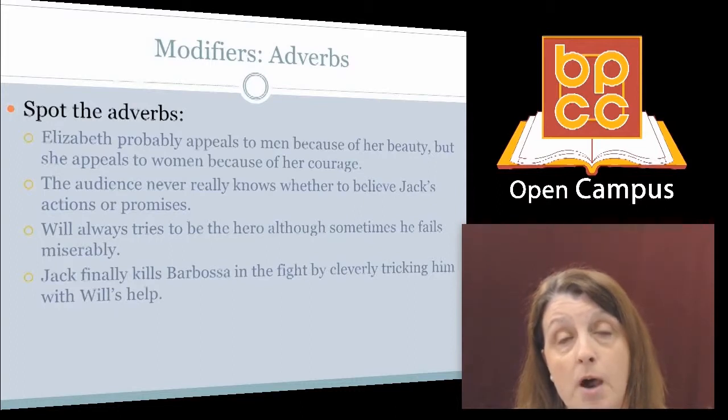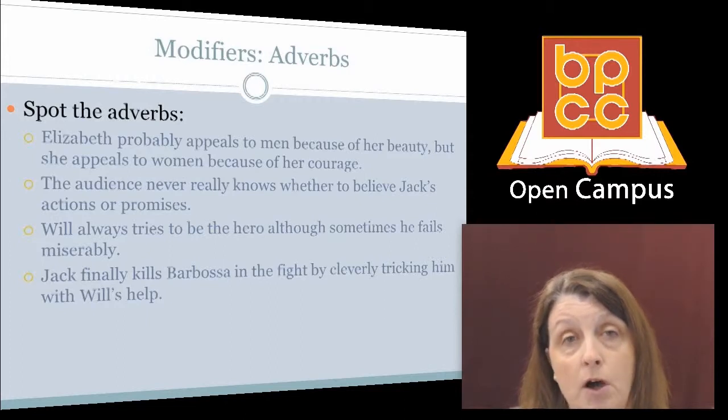Remember that an adverb can modify another adverb. Will always tries to be the hero, although sometimes he fails miserably. Again, in this sentence, you'll find 2 adverbs, always and miserably. Jack finally kills Barbossa in the fight by cleverly tricking him with Will's help. Finally and cleverly are the adverbs in that sentence.